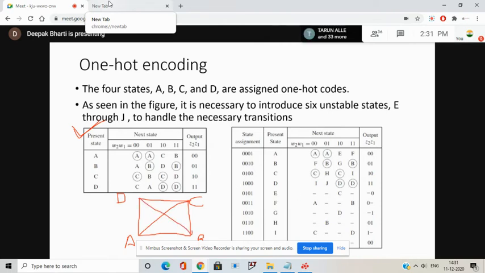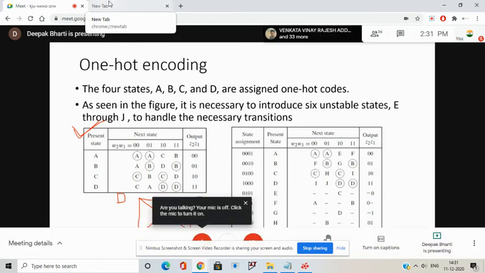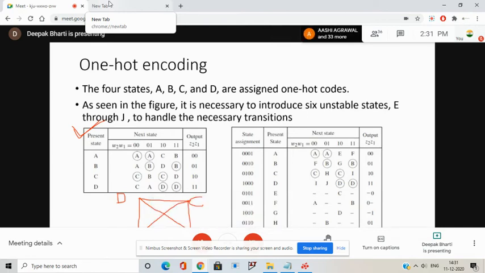I will start by assigning one hot codes to each of the stable states. These A, B, C, D are my stable states. How many state variables will it have? It will have 4, because there are 4 stable states. Each one of them will be 1 at a time. For example A will be 0001, B will be 0010, C will be 0100, and D will be 1000.